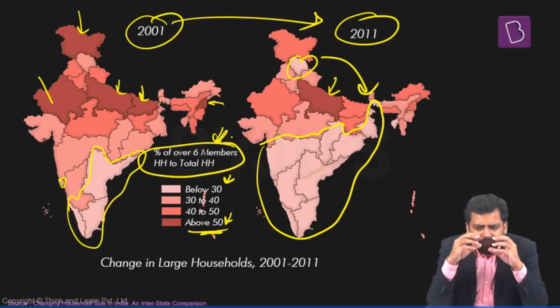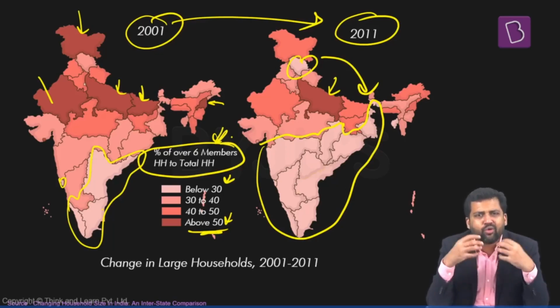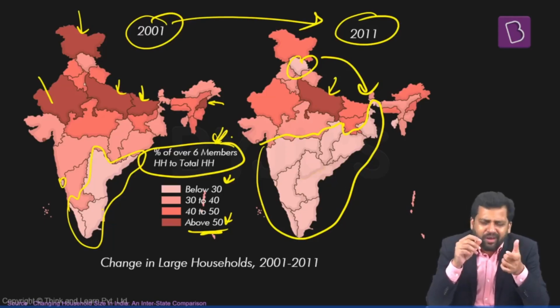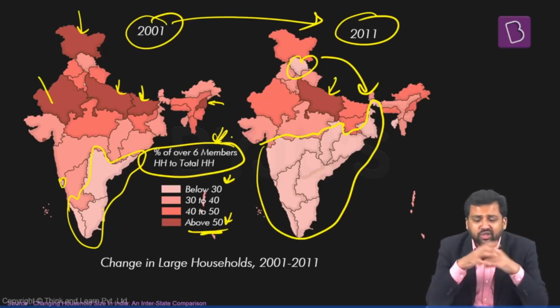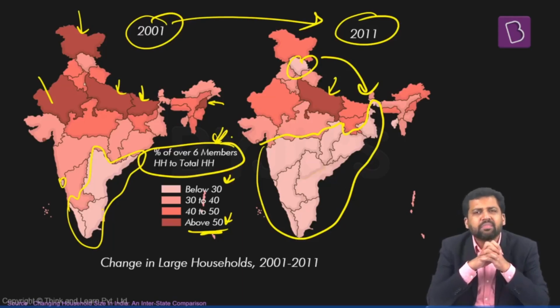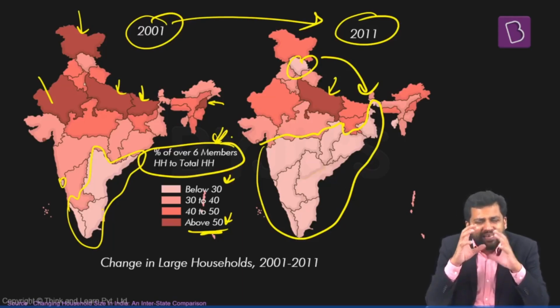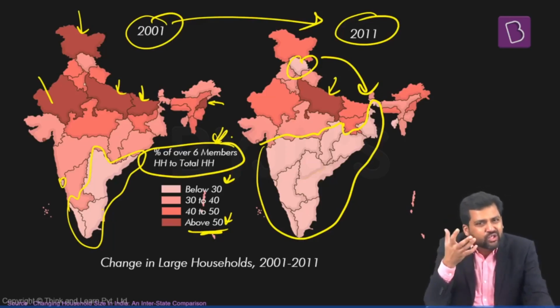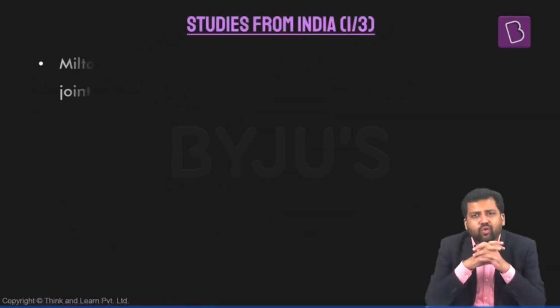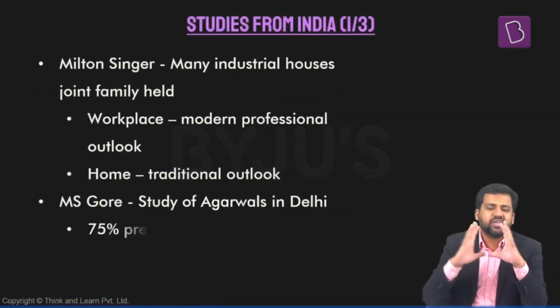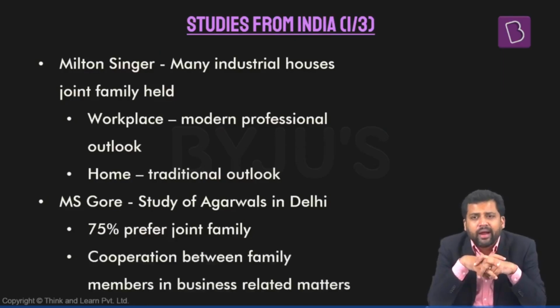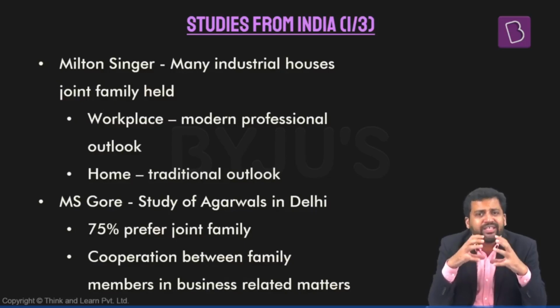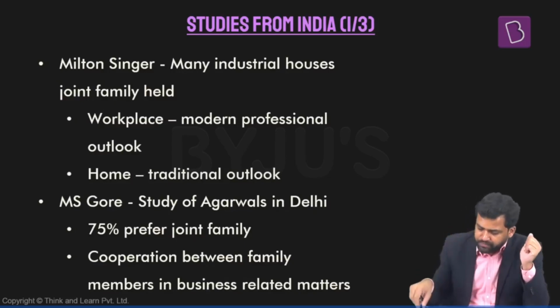And also the assumption is that in nuclear families you will have a more modern outlook. People are more individualistic. Husband and wife are companions. There is a symmetrical relation. Sexual division of labor is not happening. All these things. So is it always true, or are there some variations to that as well? So we'll look at some of the interesting studies that have been carried out in India, and we'll see what some of the findings are. We'll see that some of these things might be counterintuitive.